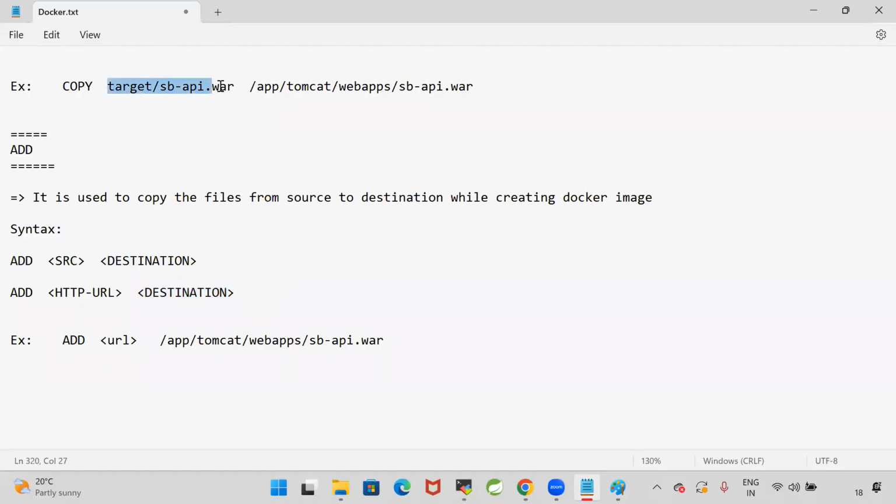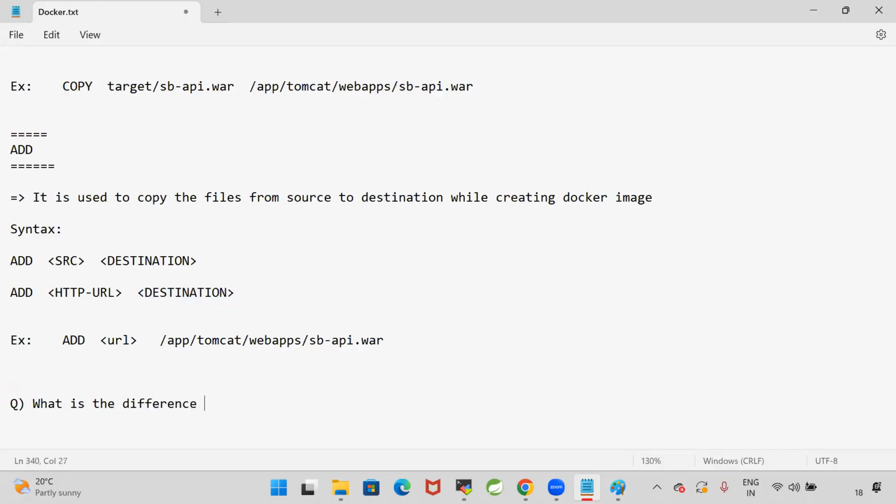Copy command cannot take the URL. For the copy command, you have to give only the location. So in your system, if the file is available, that file can be copied from one location to another location. Whereas when you go for the add command, from one location you can copy it to another location. From one URL you can copy and you can keep it in the destination. So like this, using the copy command, you can just copy the files from one path to another path within the machine.